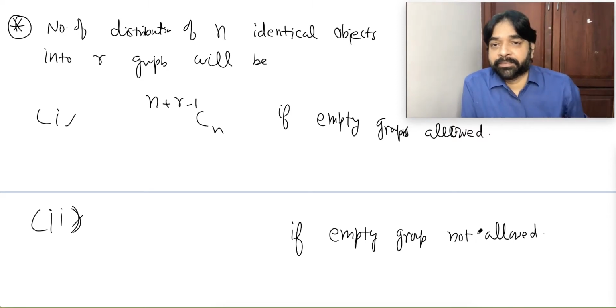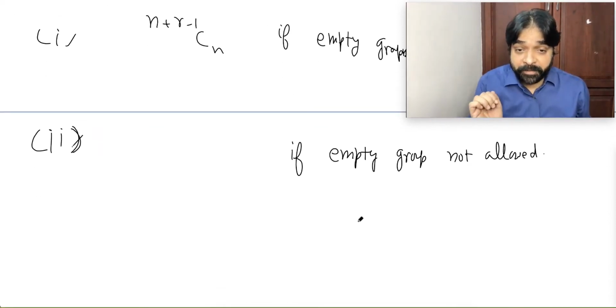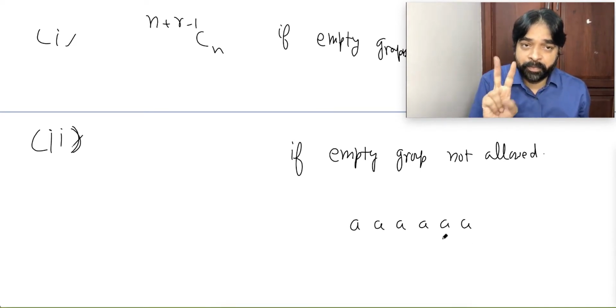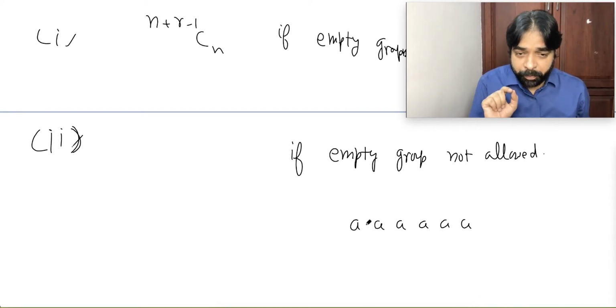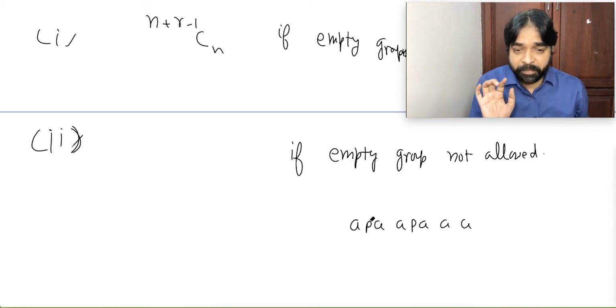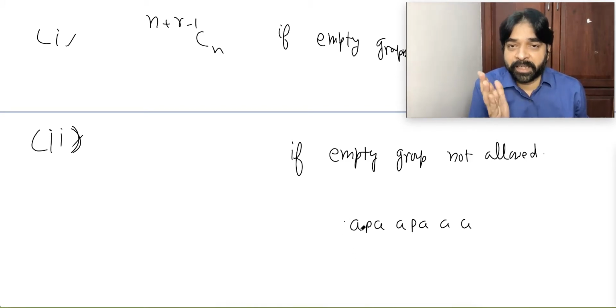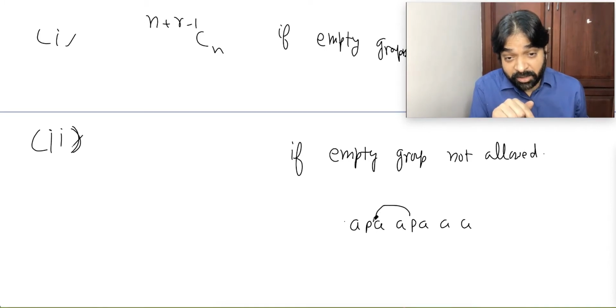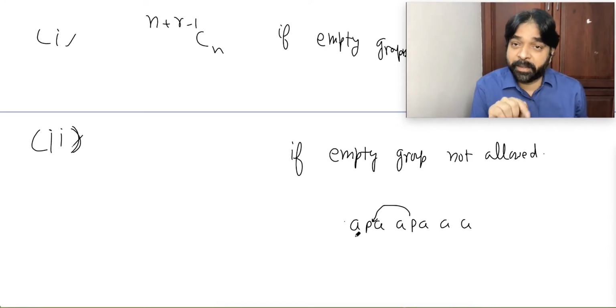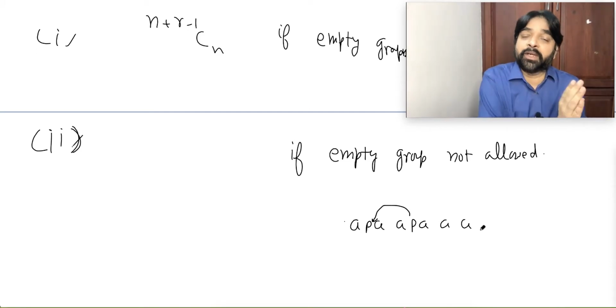Able to understand the meaning? Suppose I want to make 2 groups or 3 groups, so your P can be here, P can be here, yes, but this P cannot come here. Because if P means partition comes here, then one group will contain 0 objects, which is not possible. And this P cannot come here also. Why? If this P is coming, the first group will contain 1 object, the second group contains 0 objects, and the third group contains the rest of the objects.